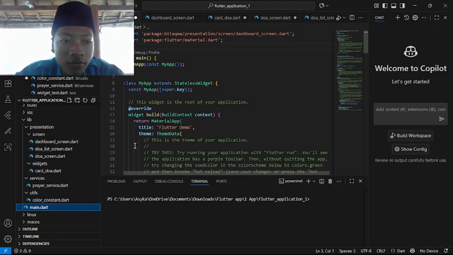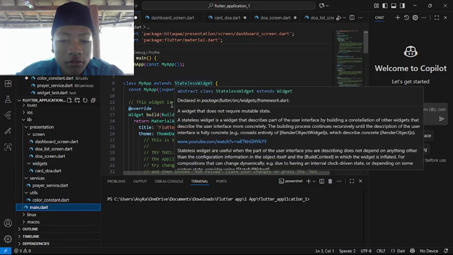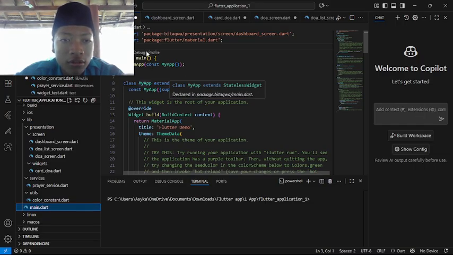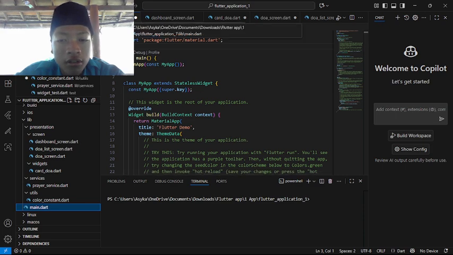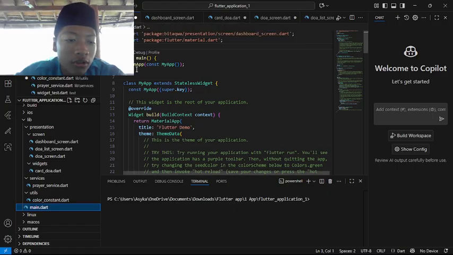For the Flutter project, we are using the Dart language, and we program the code using Visual Studio Code, or VS Code, with the Flutter extension. The first thing I want to show you is main.dart, which is the file that maintains all of the folders and files inside the program.